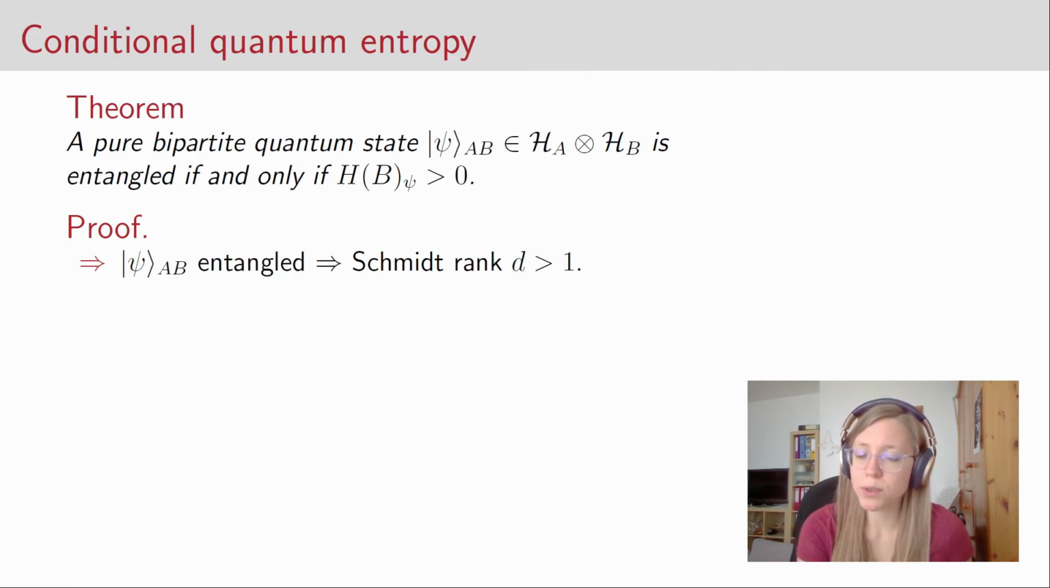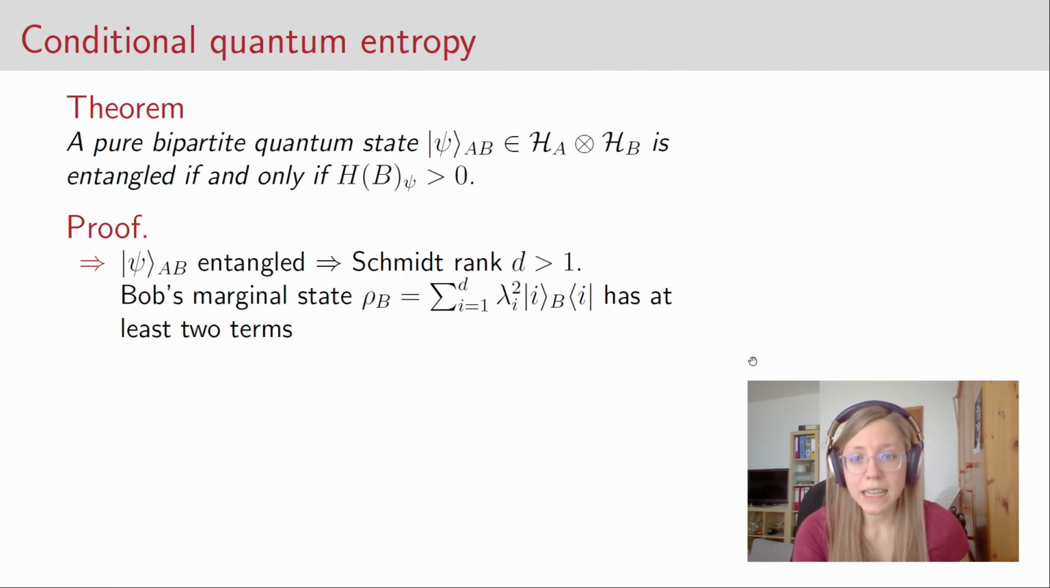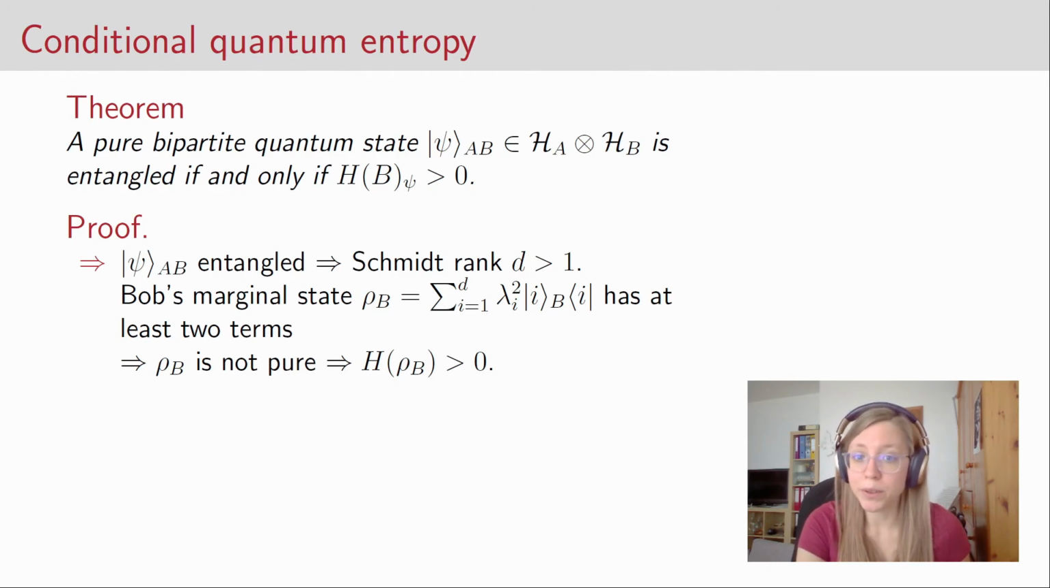First, suppose that the state is entangled. That means its Schmidt rank is greater than 1. That also means that for Bob's marginal state, rho B, that we can get directly from the Schmidt decomposition, we have at least 2 terms. But that also means that the state is not pure, and therefore the entropy of the state cannot be 0, because before we have proven that the entropy of a state is 0 if and only if the state is pure. Okay, this is one direction.